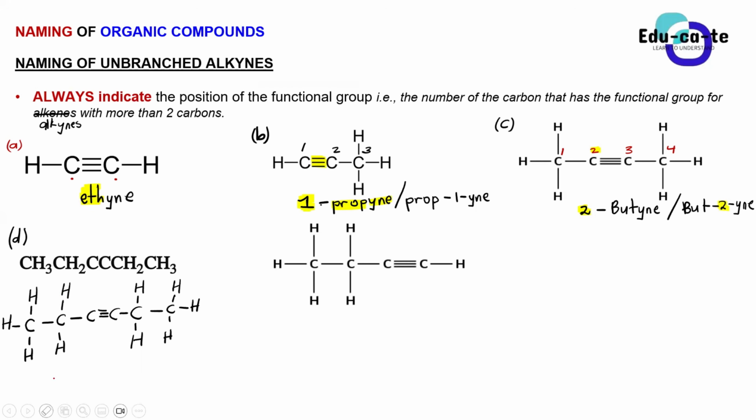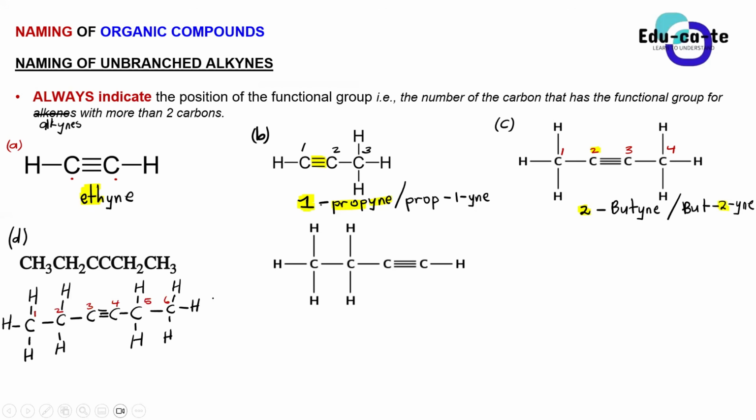Okay, let's just start with the writing, guys. Are we going to number the carbons from left to right or from right to left? Both is the same for this one. So this is going to be 1, 2, 3, 4, 5, 6. I can number it also from the right to the left. The carbon having the triple bond will still be carbon number 3 here. And give the name of this then.